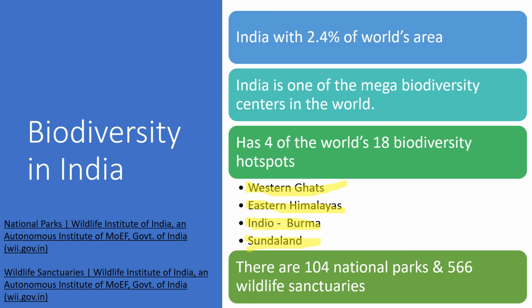And also, to get all these details, there is an organization called the Wildlife Institute of India, located in Dehradun, Uttarakhand. That is an autonomous institution of the Government of India, and it has all these details. It was established to protect wildlife and to maintain a balance in the wildlife ecosystem. You will get the number of national parks, number of wildlife sanctuaries, all these things if you visit the Wildlife Institute of India.